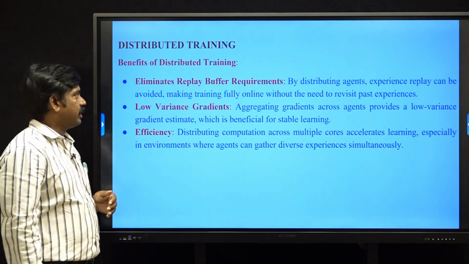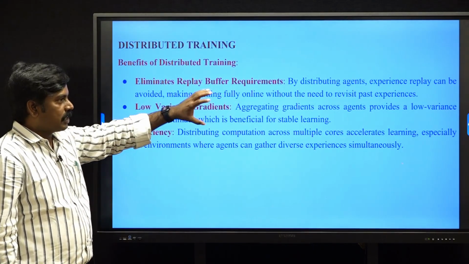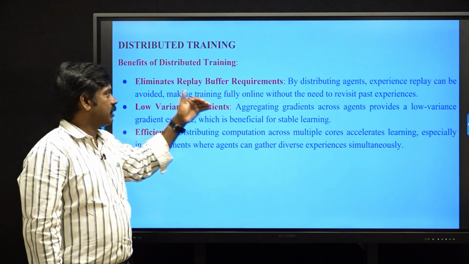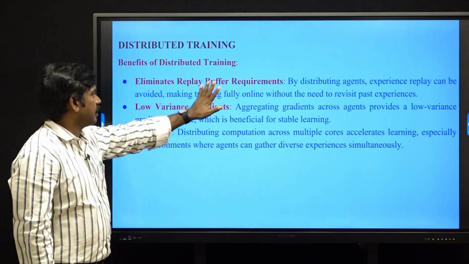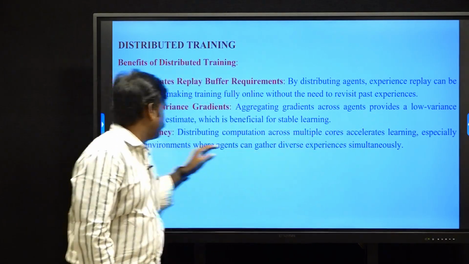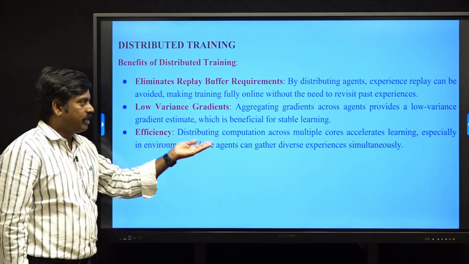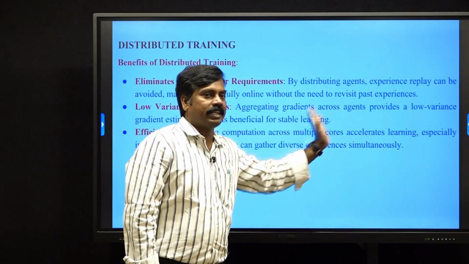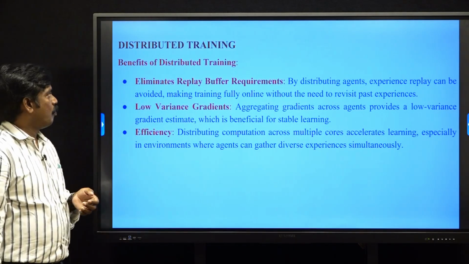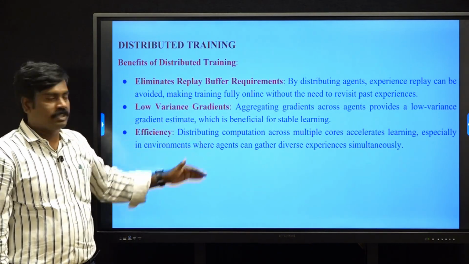So, the benefits of distributed training: it completely eliminates the replay buffer. It's not required, since all are executed parallelly, instantly, and simultaneously, so the previous data is not required. Second, low variance: aggregating gradients across the agents gives low variance gradient estimates. Third, efficiency: distributed computing executed on multiple cores accelerates the learning, so it improves the efficiency of the model. These are the benefits: eliminating the replay buffer, low variance gradients, and efficiency of the model.